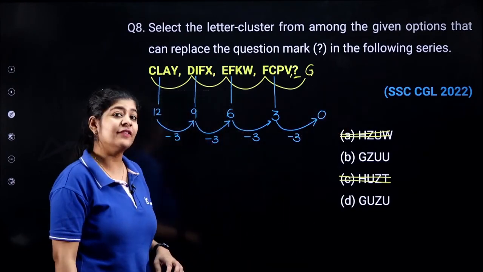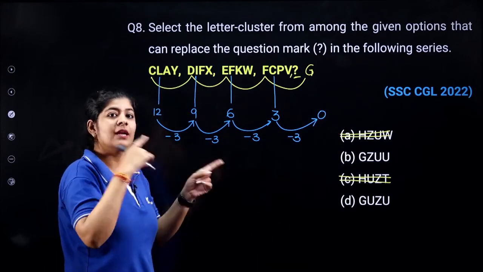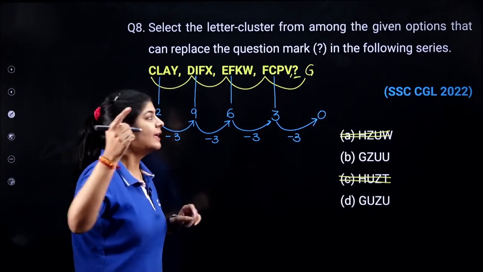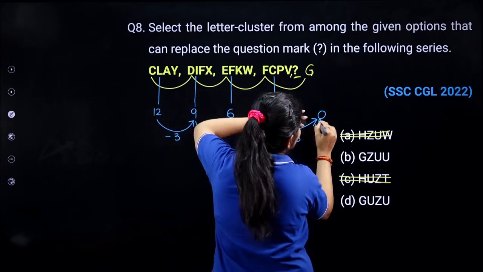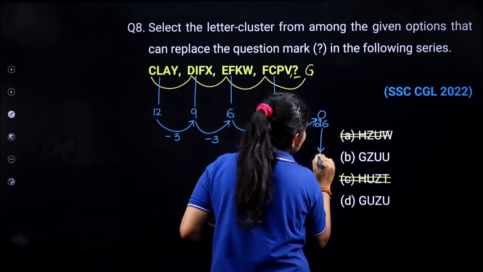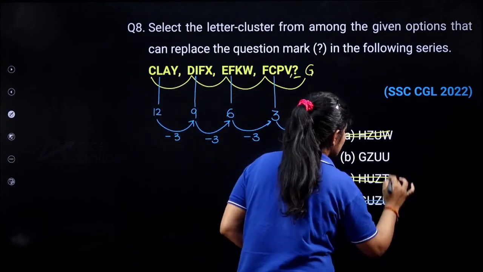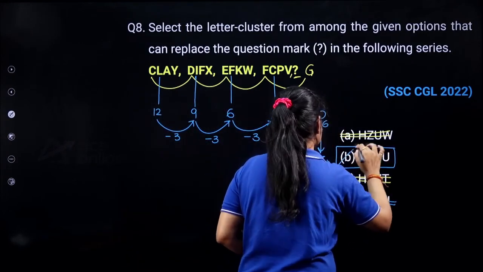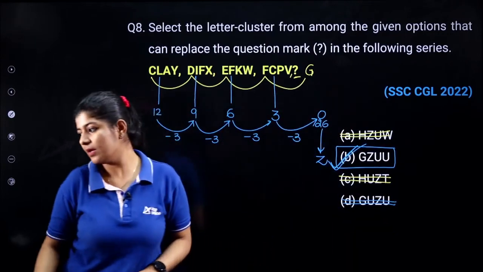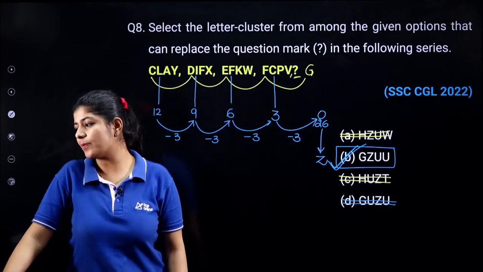But we know that whenever we talk about alphabet, there's a continuous process of A to Z. That means we will get 26 over here, and 26 is associated with Z, not U. So this option is also eliminated, and the correct answer over here is your option number B.